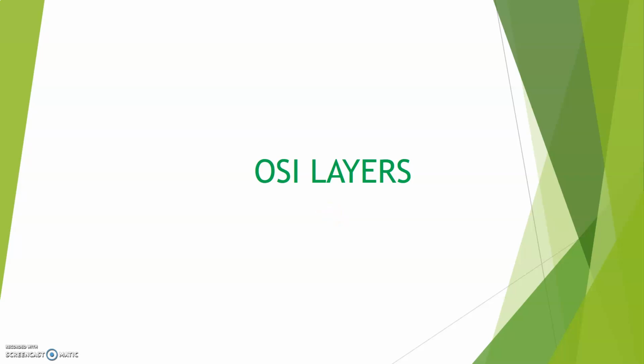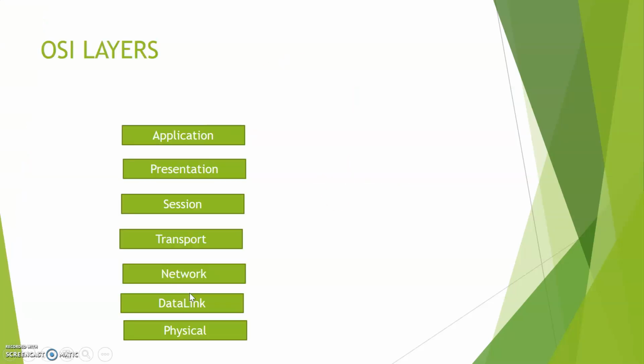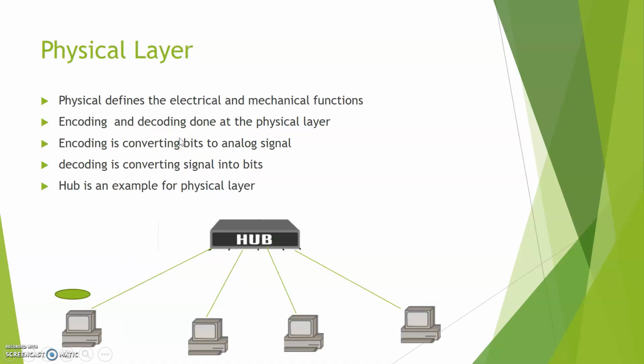Today I'm going to discuss OSI layers. OSI layers standardize the communication and divide the network communication into 7 layers. Let us discuss one by one. The 7 layers are physical, data link layer, network layer, transport layer, session layer, presentation layer, and application layer.